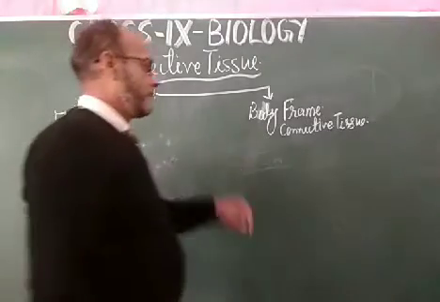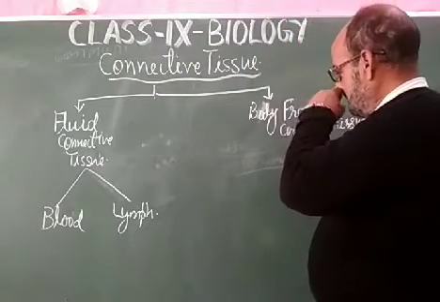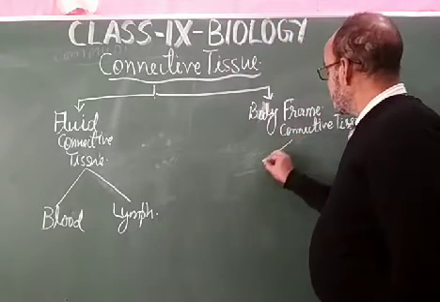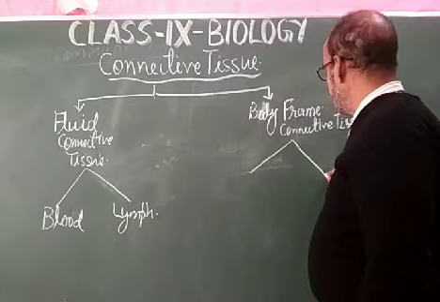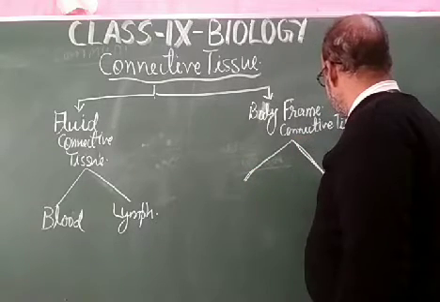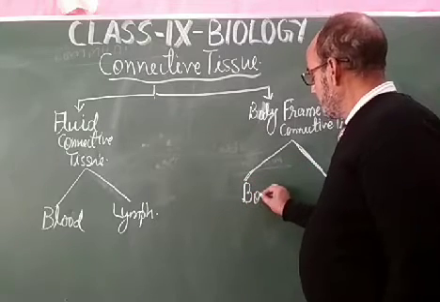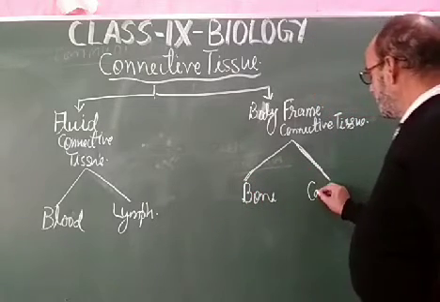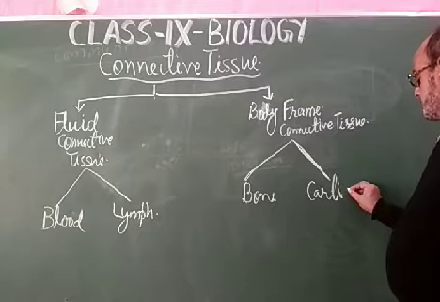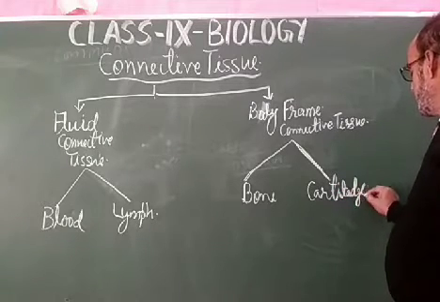The body frame connective tissue consists of two types of specific tissue, and these are bone and cartilage. Bone and cartilage.